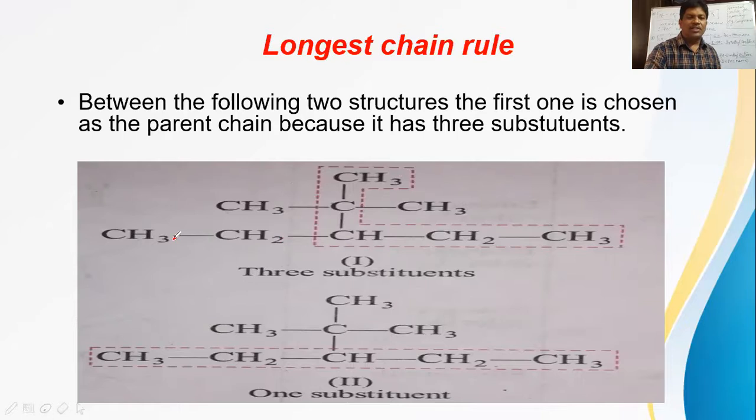This total is ethyl branch. Ethyl. So an ethyl branch is there on this carbon. On this carbon, 2 methyl branches are there. So totally how many substituents? 2 methyl substituents and 1 ethyl substituent.